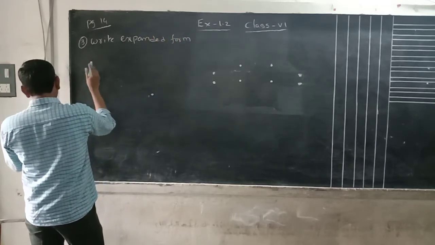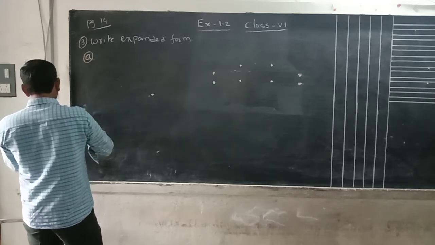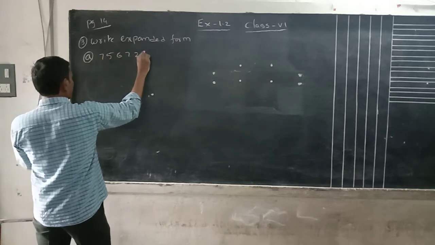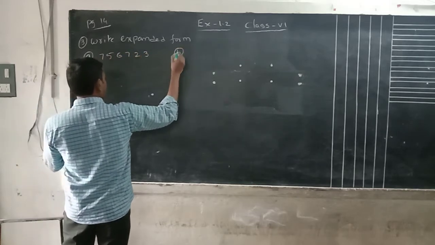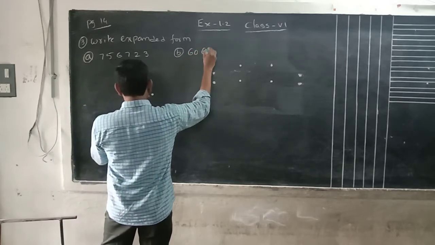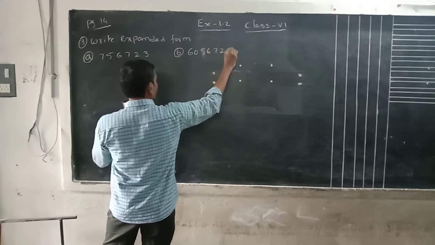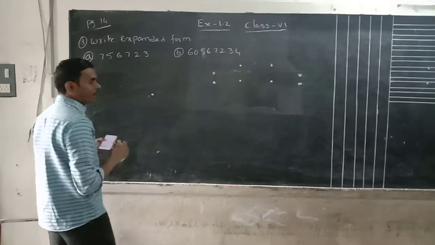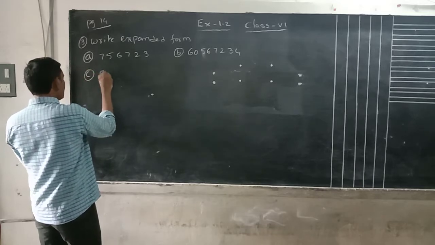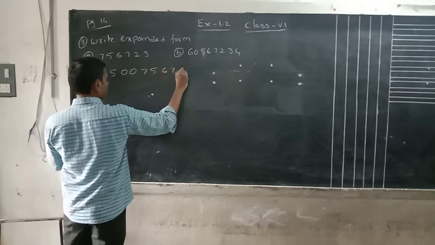I want to discuss the C sum. Remaining, what is the A sum again? A sum: 7 5 6 7 2 3. B sum: 6 0 6 5 6 7 2 3 4. These two sums we have to follow to complete the C sum. C sum: 8 5 0 0 7 5 6 7 6 2.